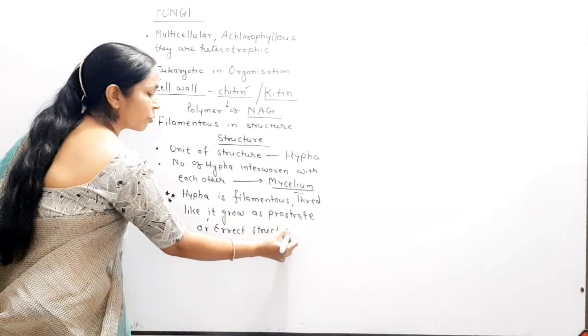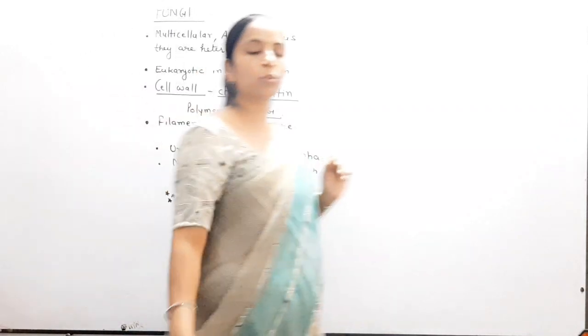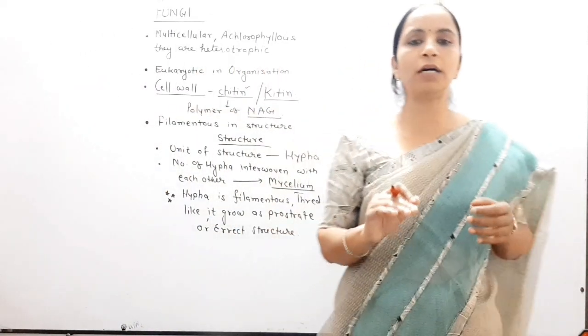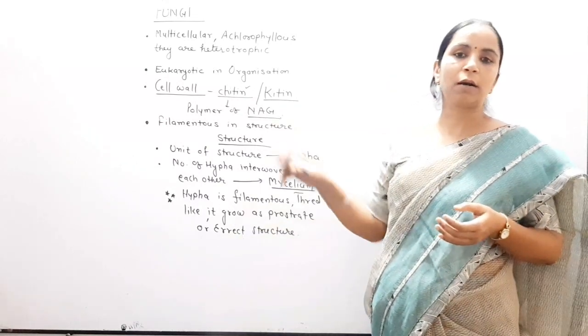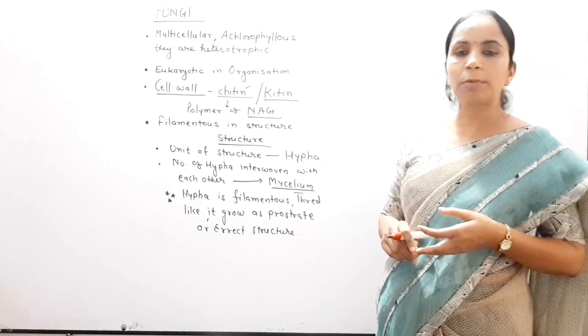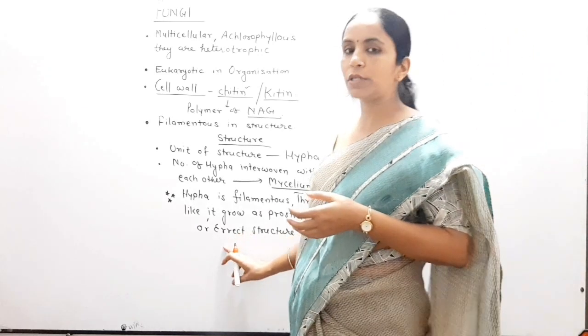Both types of structure can appear. Either the hypha is prostrate, that means growing superficially on the nutritive body, or it is erect, that means it comes up and moves towards the upward direction. So remember this for the structure.